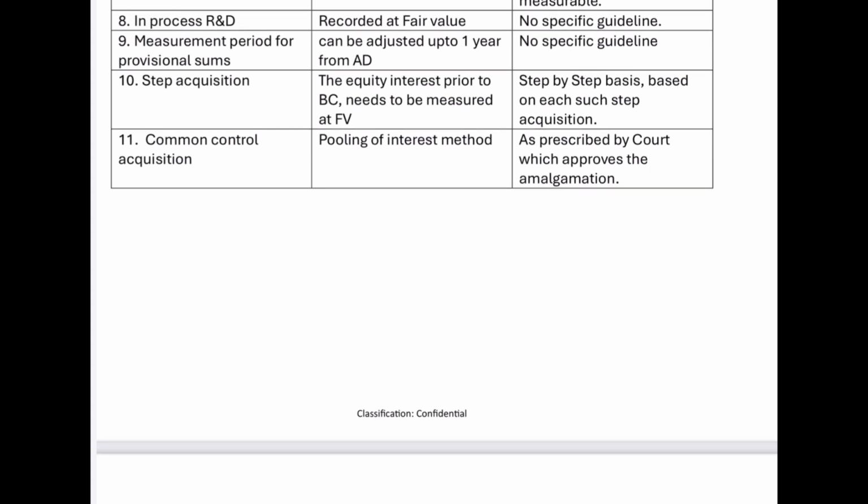And the next one, step acquisition. In step acquisition, the equity interest held prior to the consolidation needs to be measured at fair value. A step by step basis, based on each step of acquisition, should be followed under Accounting Standard 14. For common control acquisition, the pooling of interest method is followed, and under Accounting Standard 14, if the merger happens as part of a court order, then the court order itself would specify what kind of accounting method needs to be followed, and such method should be adopted.